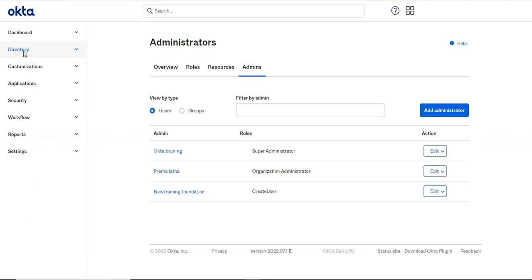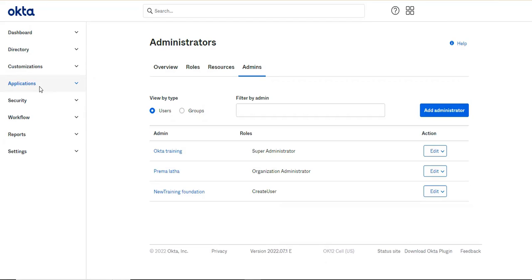Likewise, some organization may want to move this directory tab under applications, remove this entire tab and place it as the next tab under applications. There will be many changes that each and every organization will expect if you give an option to modify it. So that's why they are restricting it and giving only an option to view it. You cannot change anything.